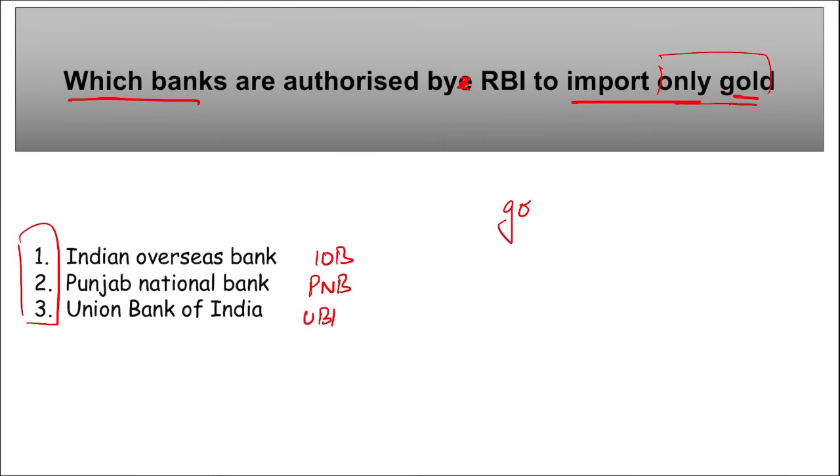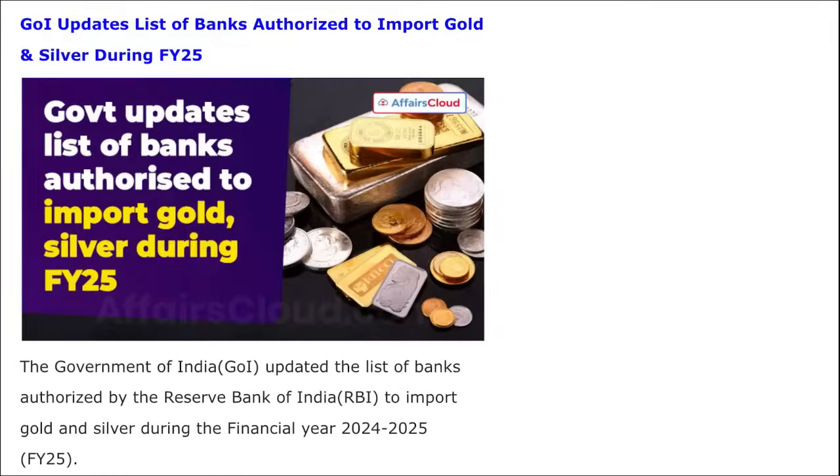But if I ask about gold and silver, there are a total of 11 banks that can import both gold and silver, right? And only three banks for only gold, correct? And they can import gold with effect from 1st of April 2024. If we look at the list, it will become more clear to you.